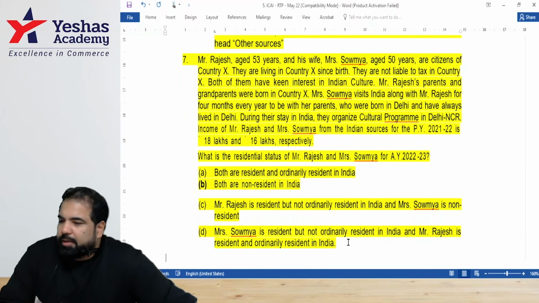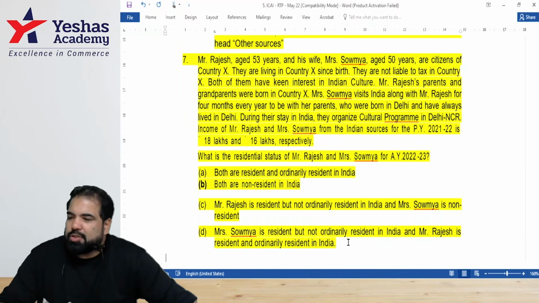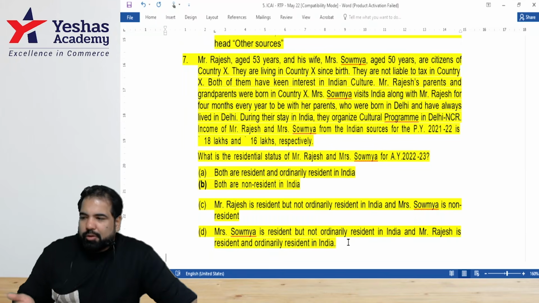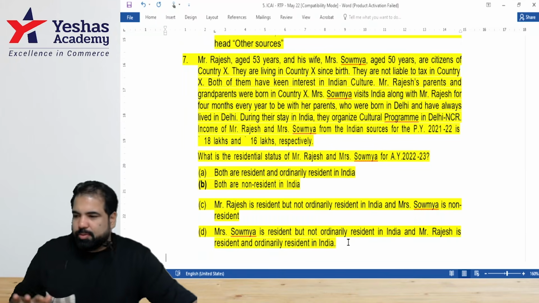No, Ishita, for that part, you don't have to specifically mention. You just have to say that since he's an Indian citizen moving abroad for employment, he will not fulfill the condition as per section 6(1). That's all.